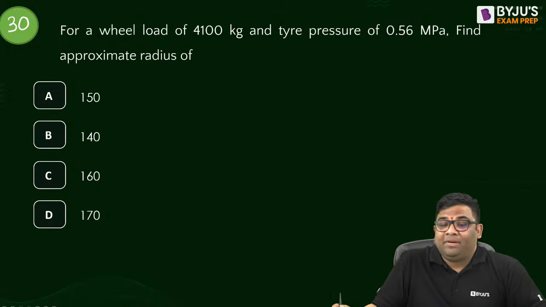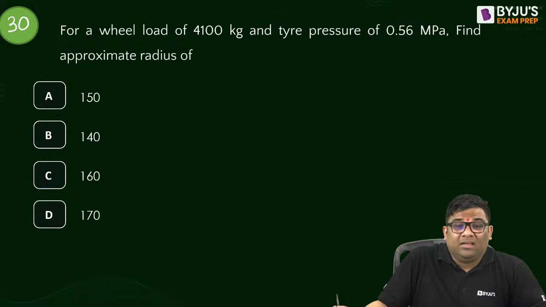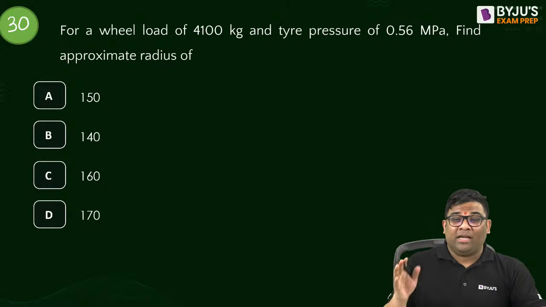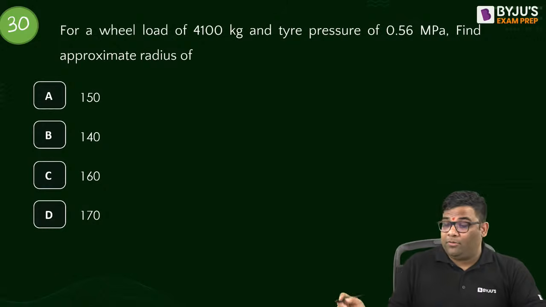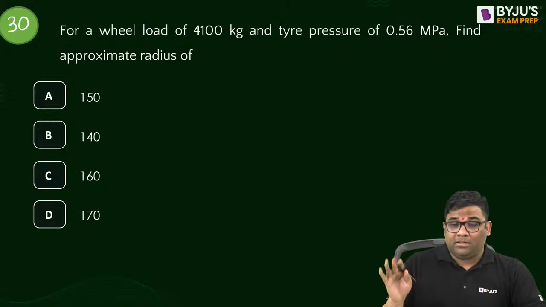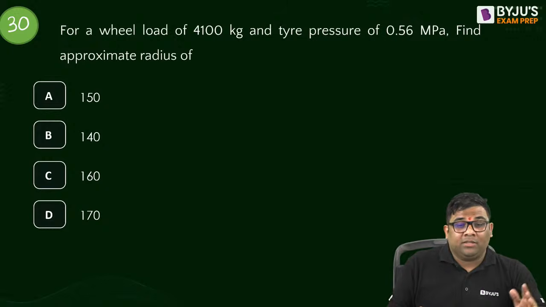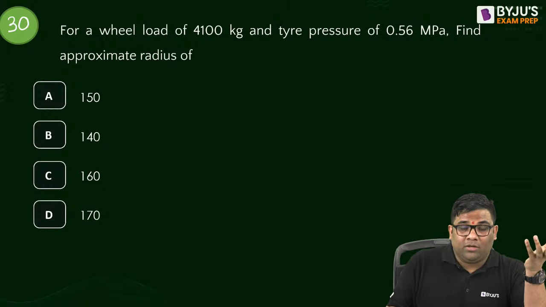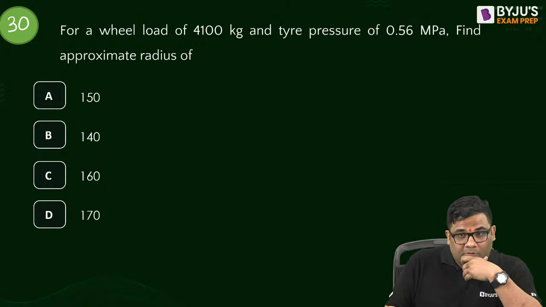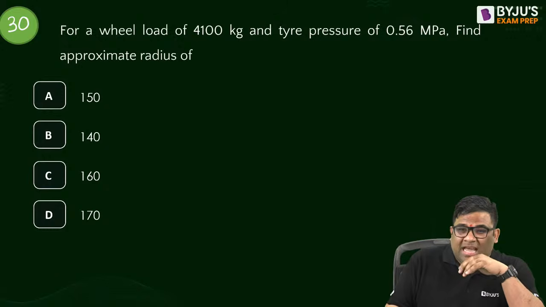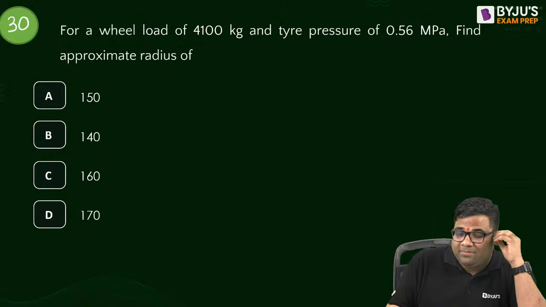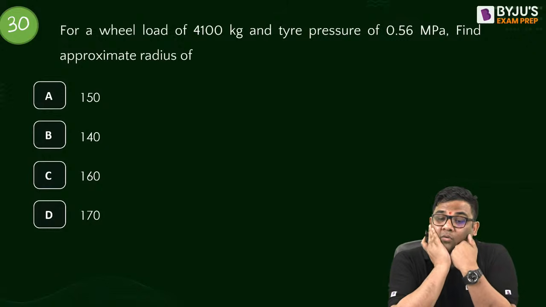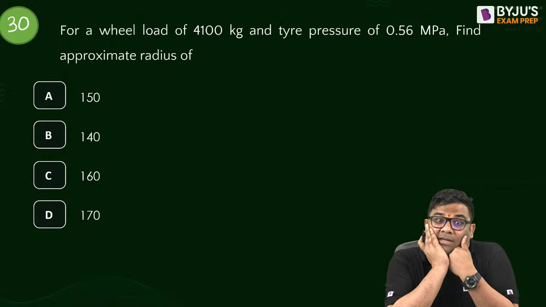Wheel load is given, tire pressure is given, and the approximate radius is asked. The capsule we cannot cover Marshall mixture; I have already taught it on YouTube. Search Marshall mixture Satyajeet Sir and it will come, or search on Google, Marshall mix design. 3 minutes we can't cover, I have taken a full 1 hour lecture. Complete that. So for this wheel load and tire pressure, what is the approximate radius?